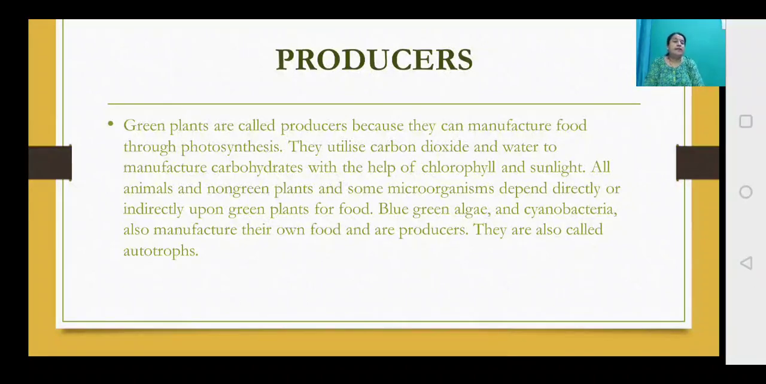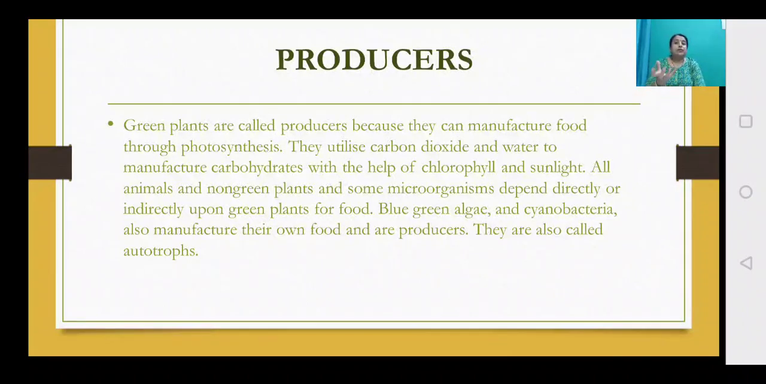Earlier you might have studied who the producers are. Producers are the green plants. They are called producers because they can manufacture their food through photosynthesis. They make their food themselves. They are not dependent on any other organism, but on certain things they are dependent.